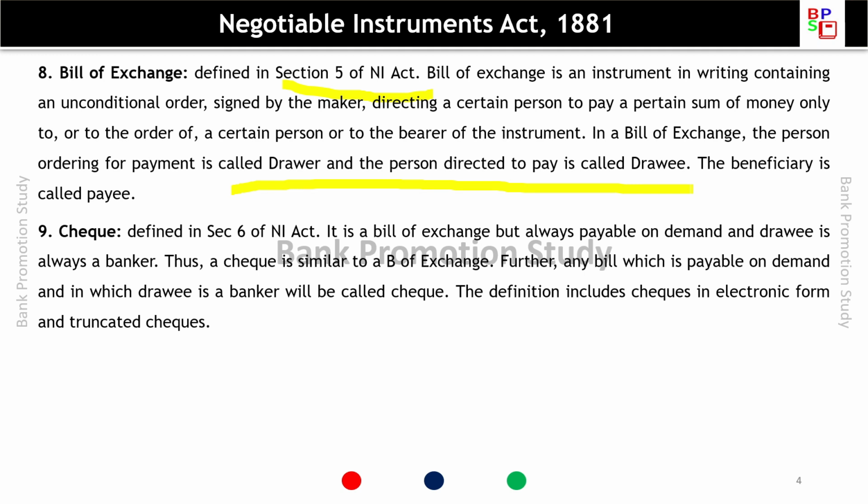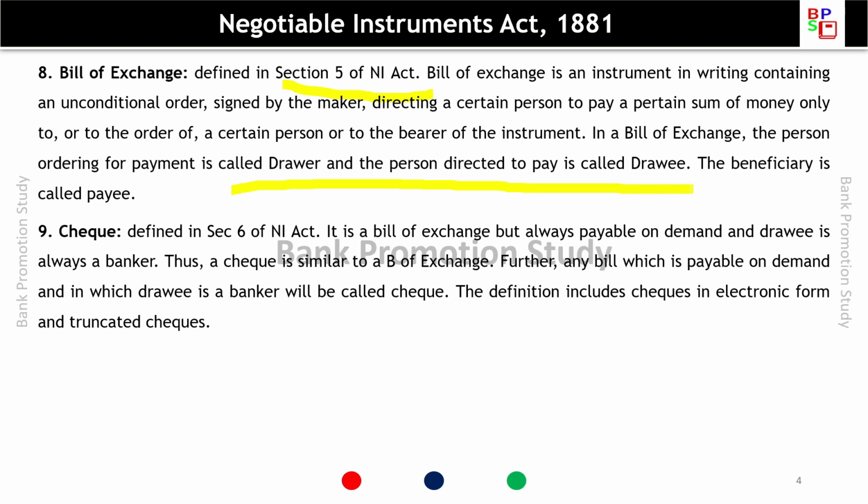Check. Check is defined in section 6. So section 4, 5 and 6 of Negotiable Instrument Act deals with promissory note, bill of exchange and check. So in promissory note there are two parties, whereas in bill of exchange there are three parties, drawer, drawee and the payee.